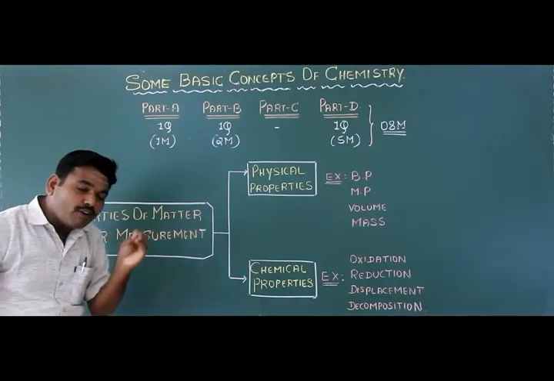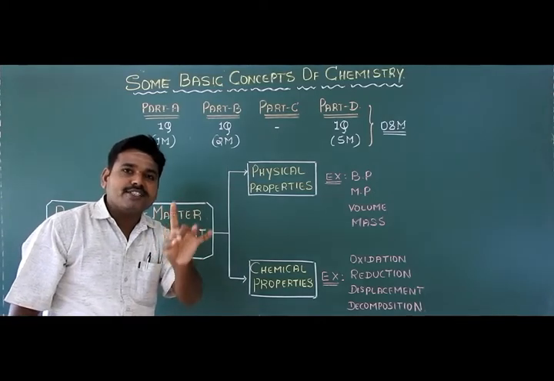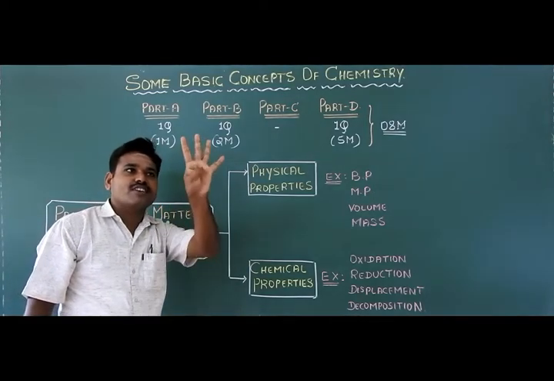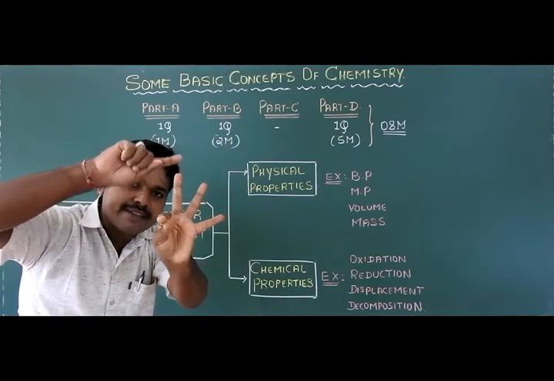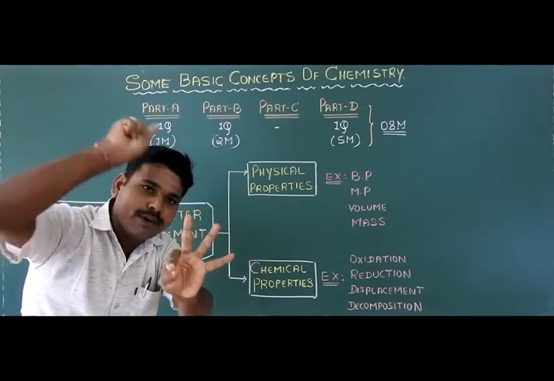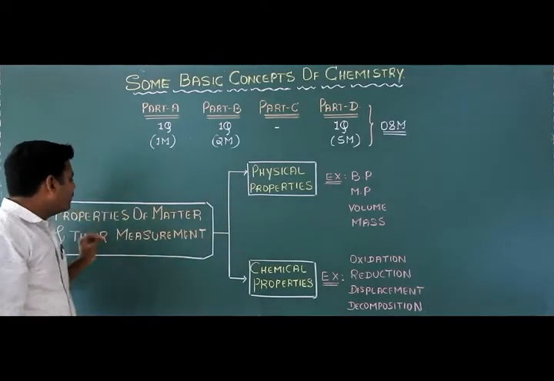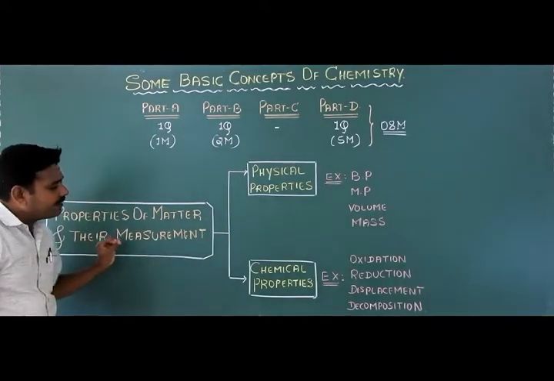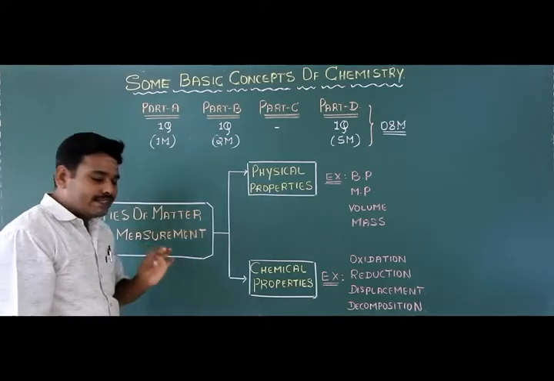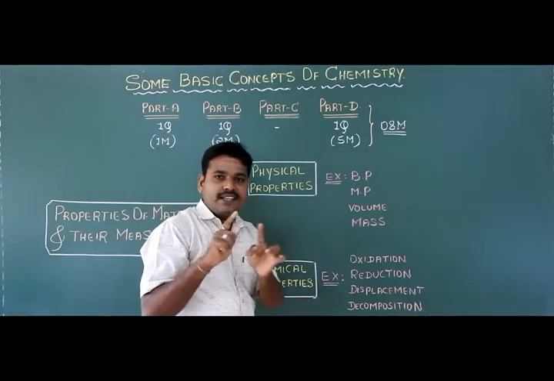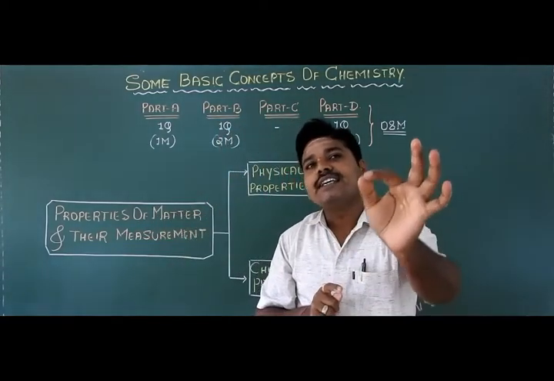Once please recall the definition of chemistry: the branch of science which mainly deals with the structure of matter, composition of matter, and the third one is the properties of matter. Now let us discuss the properties of matter and their measurement. And here, the properties of matter may be physical or chemical.